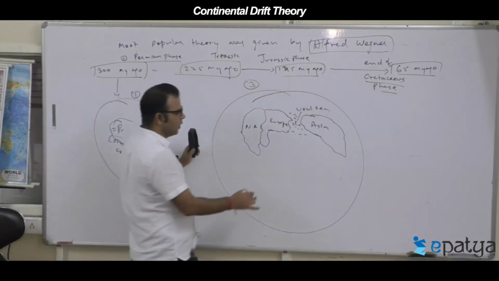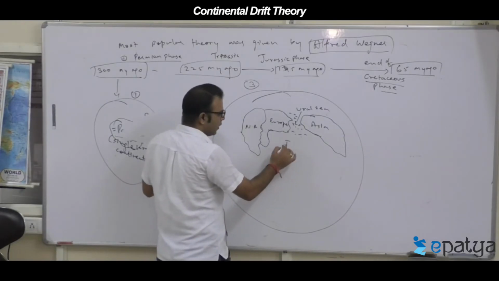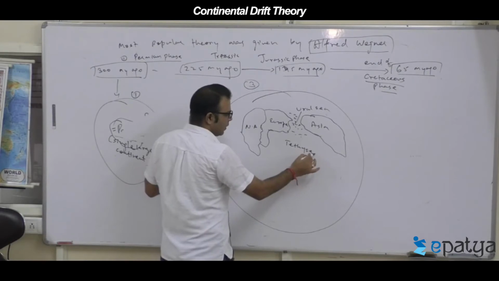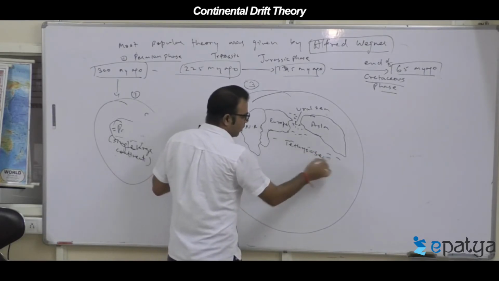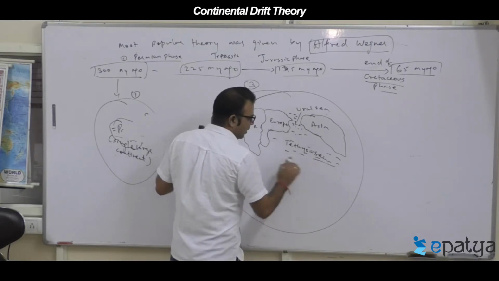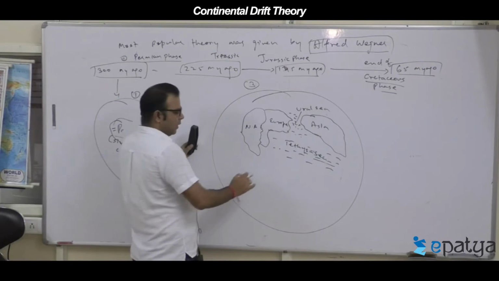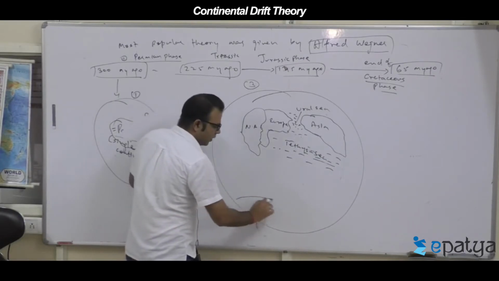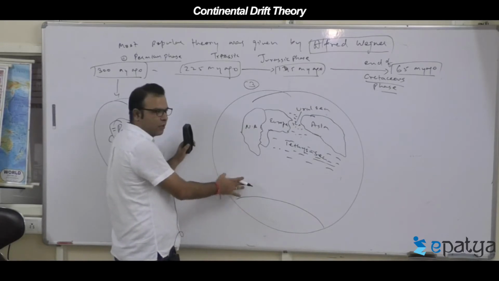And one water body was already there, called the Tethys Sea, existing in the south, separating the land of the southern part. In the south, all the landmasses were near the South Pole.